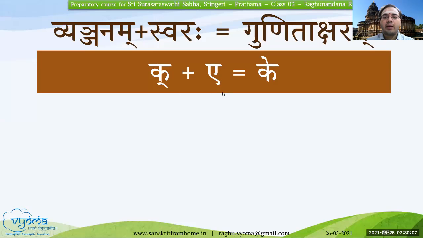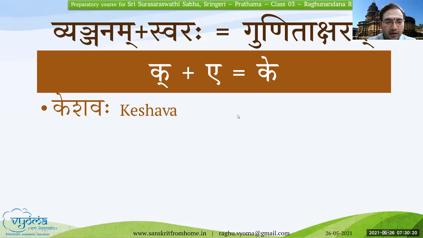Next is K plus A, K. As you know, A is a Dirgha Swara, and hence this will require two Matra Kalas to pronounce. Okay. Now I request Pranaya. Keshavaha. Keshavaha. Kendram.